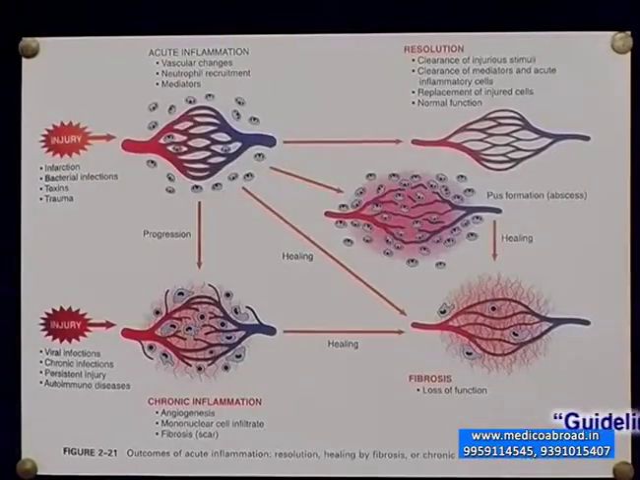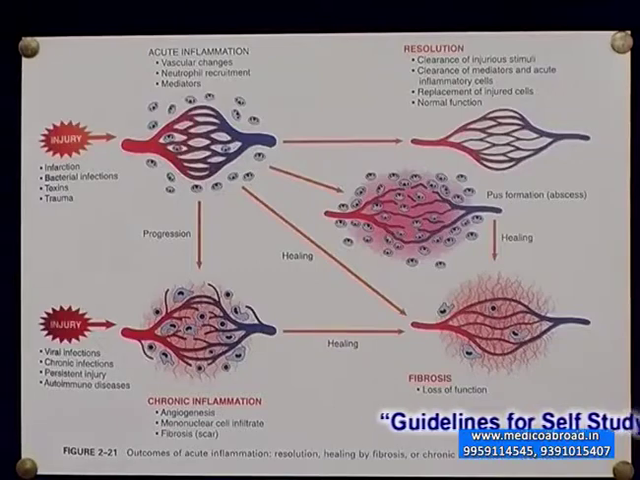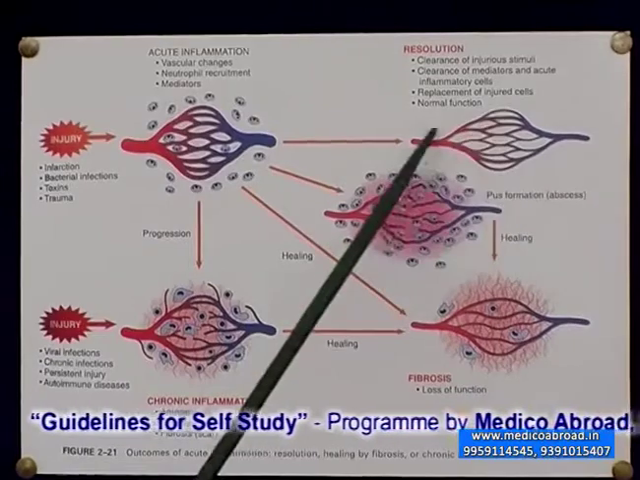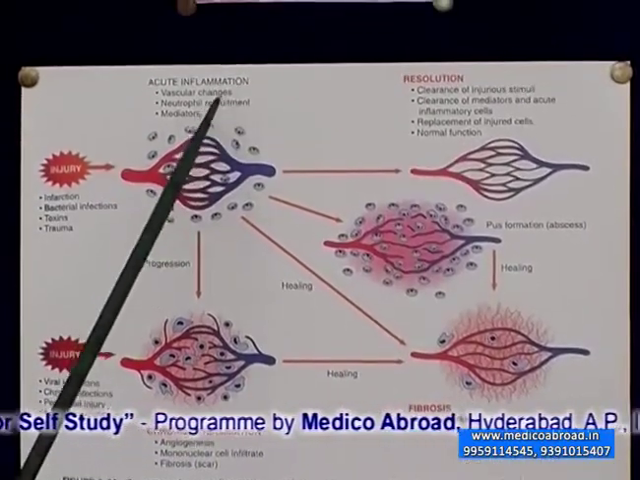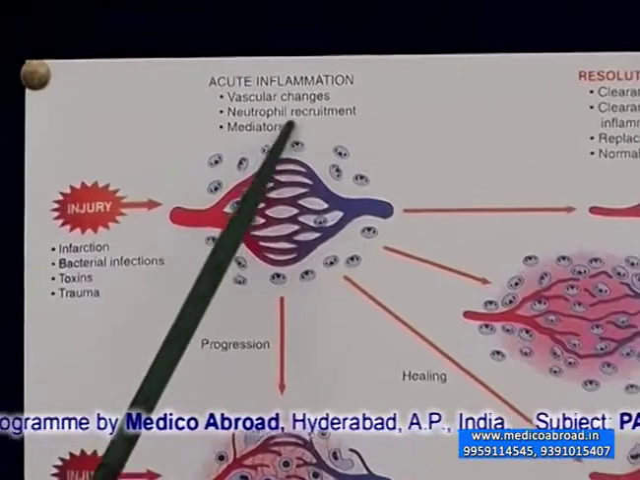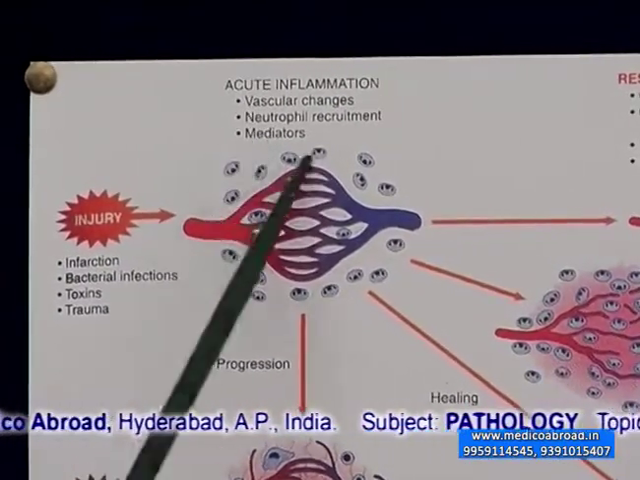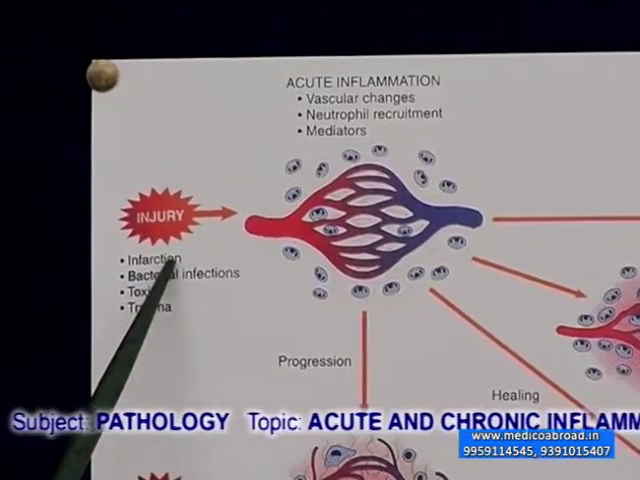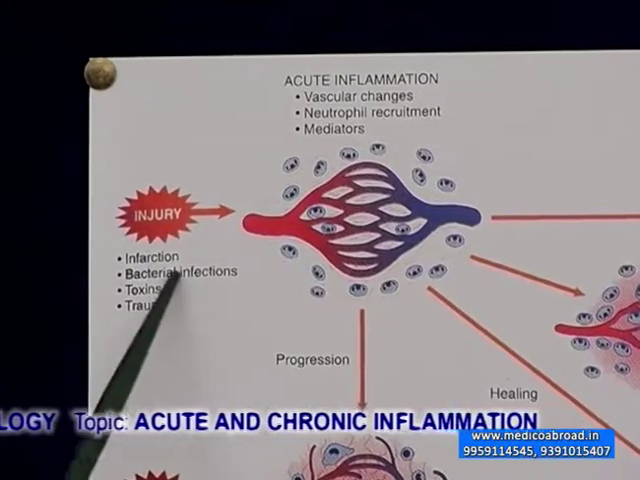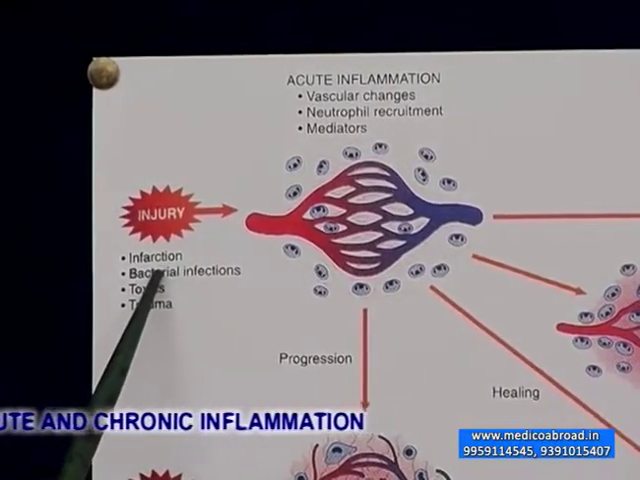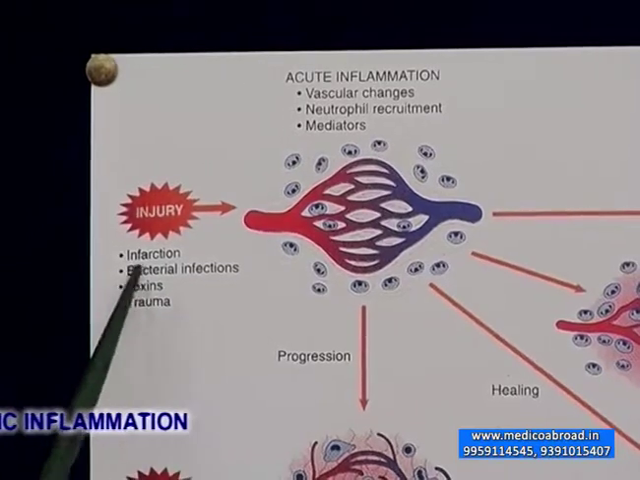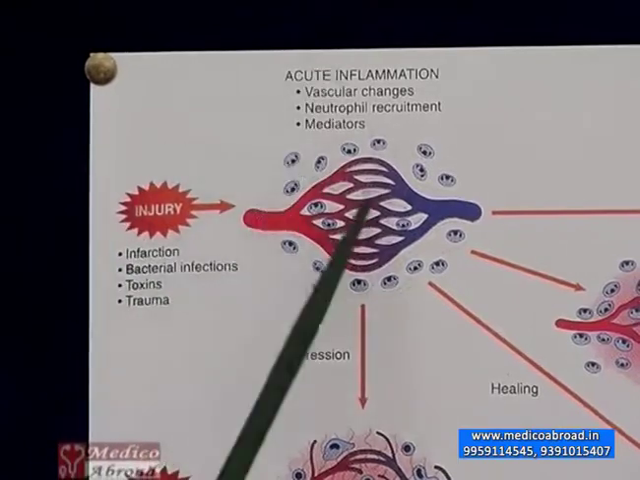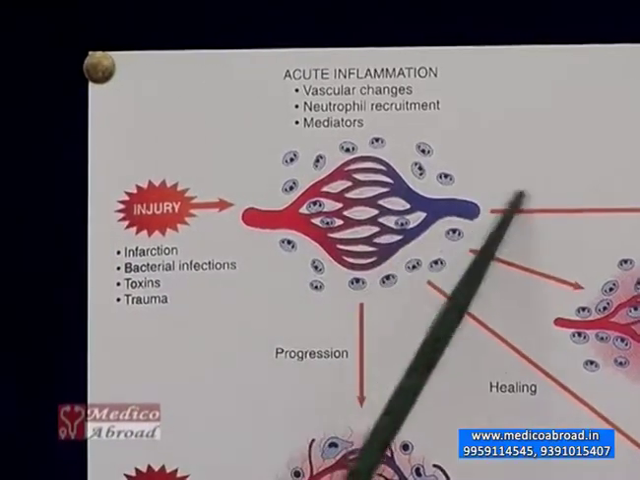Now let's look at outcomes of acute inflammation. Acute inflammation may completely resolve. This is called complete resolution. In acute inflammation, there are vascular changes, there is recruitment of neutrophils, and inflammatory mediators are elaborated. Because of injury due to infarction or tissue necrosis, infections, particularly bacterial infections, certain toxins or chemicals, or even by trauma, all these injuries and some others cause acute inflammation, and the outcome may be one.